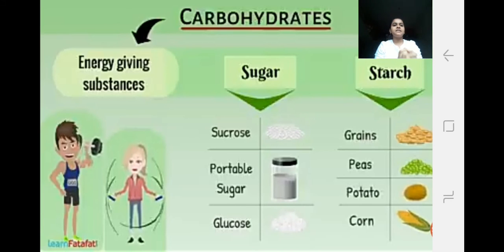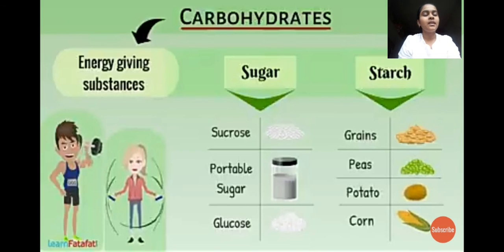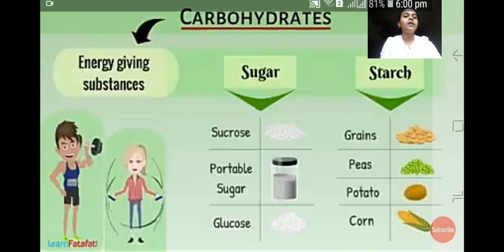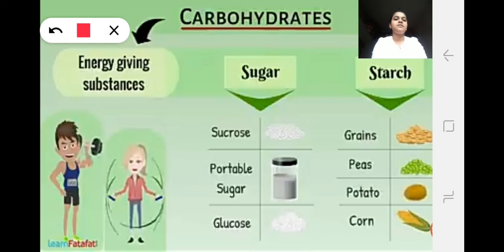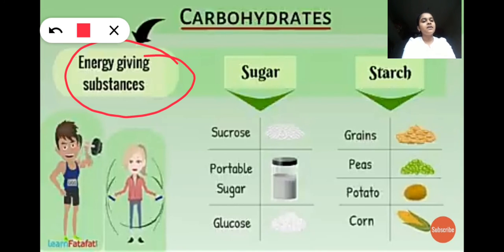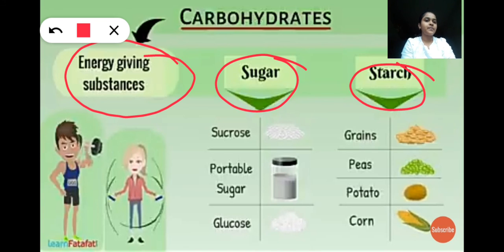Okay, let us discuss the first nutrient of food, that is carbohydrate. Carbohydrates are also an important component of food, and they are called energy giving substances. So mainly carbohydrates are called energy giving substances, and we get carbohydrates in the form of what? Sugar and starch, right?